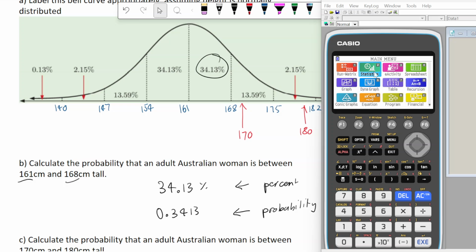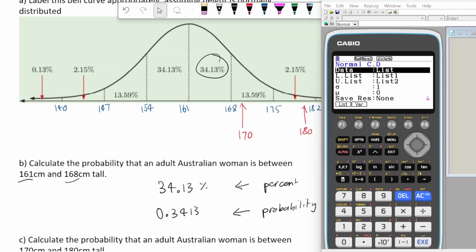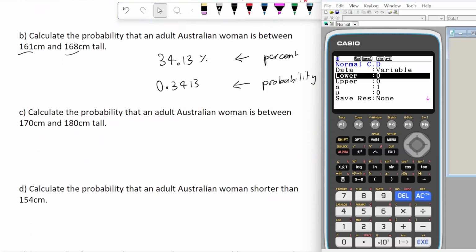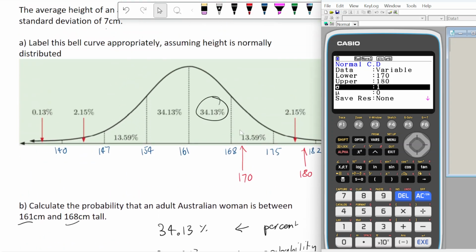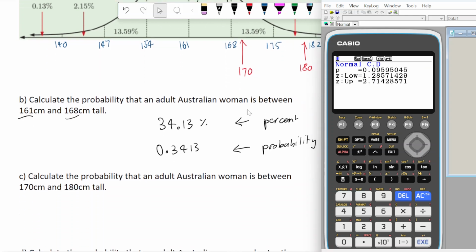So we're going to jump into statistics here. And then we're going to go into DIST and F1 for normal. We're going to use NCD. Now, if you've got it saying list here, you just hit F2 for var. So that's variable. We enter our lower and upper. So in this question, our lower is 170 and our upper is 180. And then we can enter our standard deviation, which is 7, and our mean, which is 161. So we just scroll down now and we're going to hit this to work out that probability.